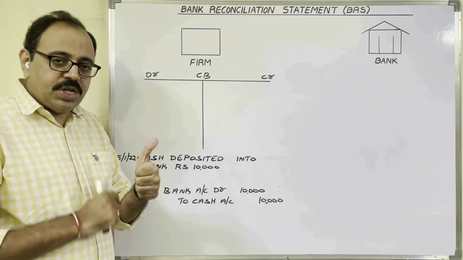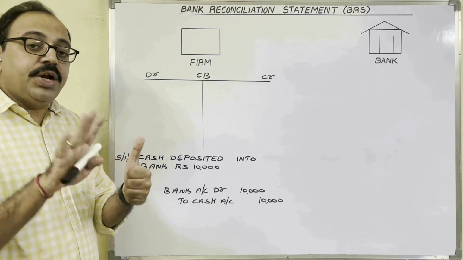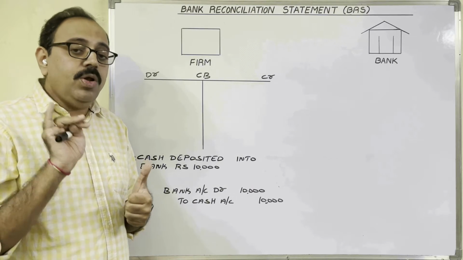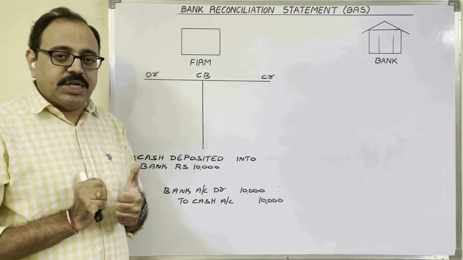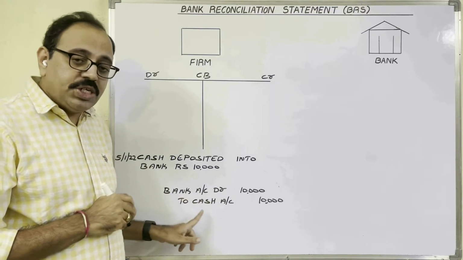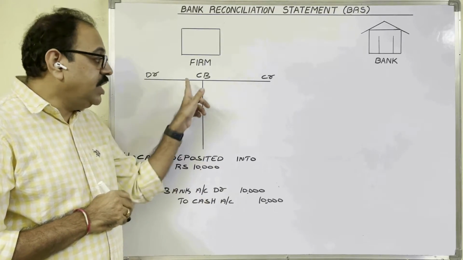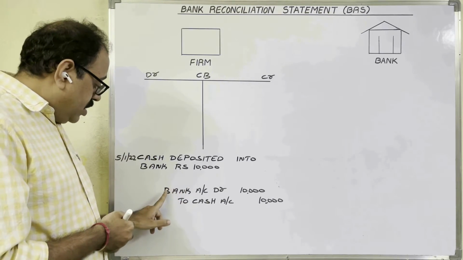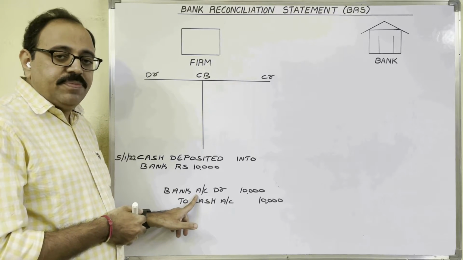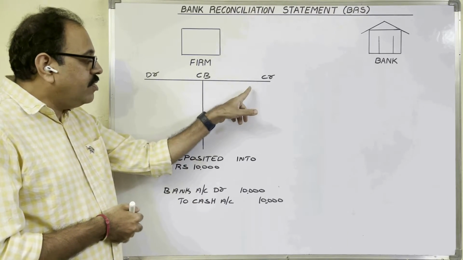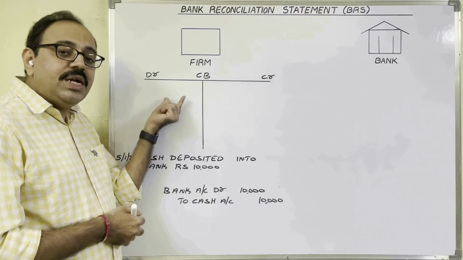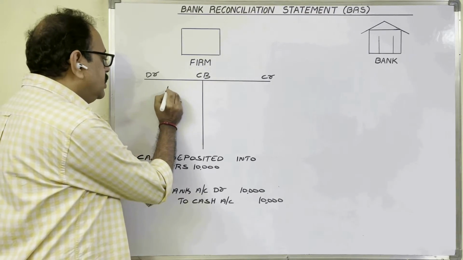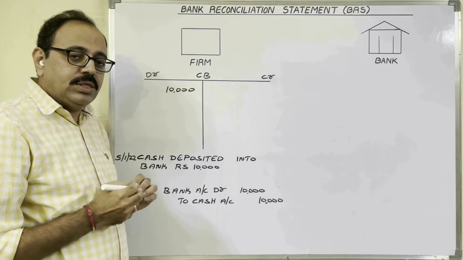Cash book is one subsidiary book, no? Cash book is again divided into 4 types: simple column cash book, double column cash book, triple column cash book, analytical petty cash book. So this is a bank transaction, no? So the firm records this transaction in the triple column cash book. So we observe only bank columns. In the entry, bank account is debited. Therefore, on which side bank column does the firm record this transaction? Debit side bank column. So to cash, amount 10,000 rupees. And what is the effect on bank balance?